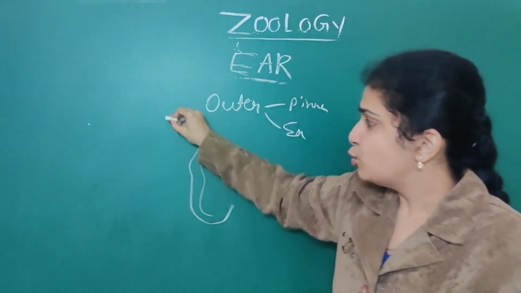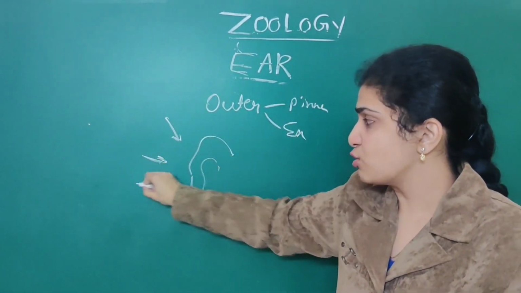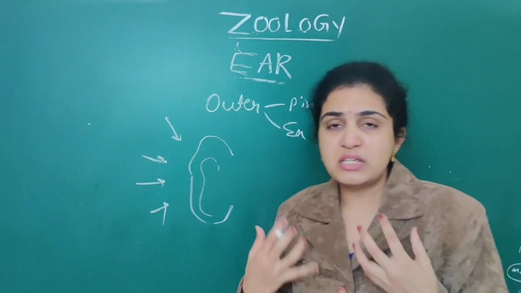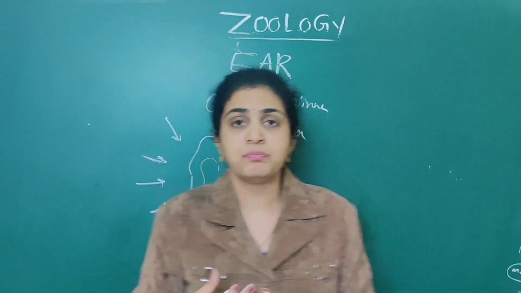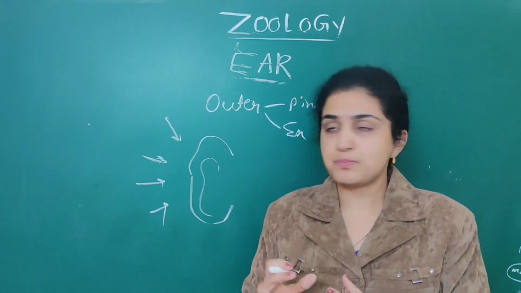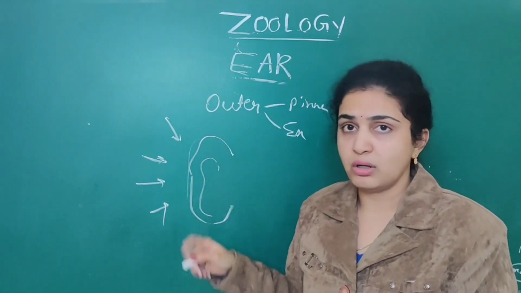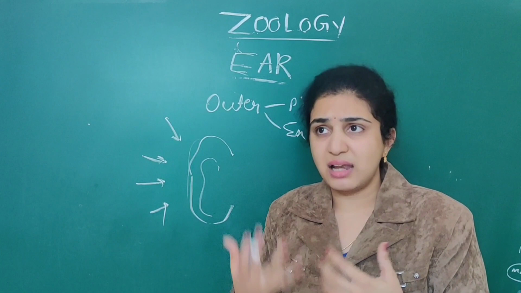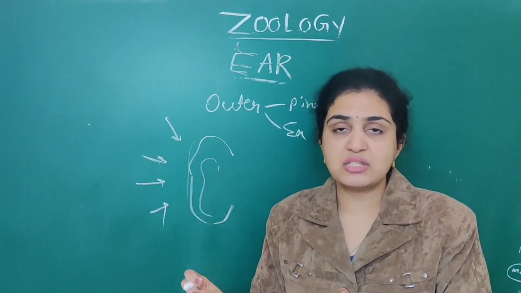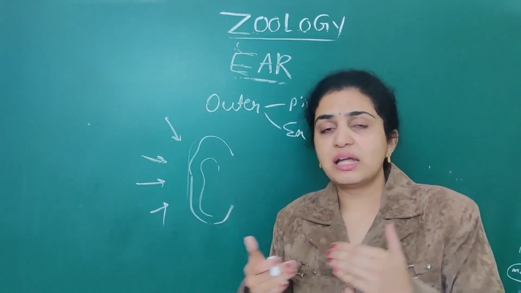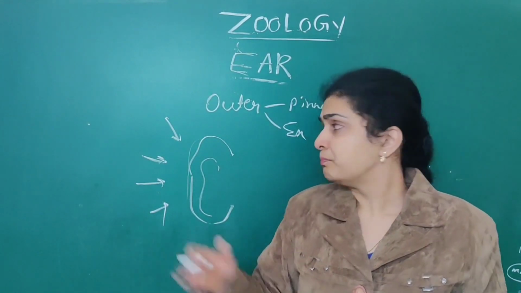From there, numerous vibrations are produced in the air. All of these are grasped by the pinna only. Like that, the outer ear first grasps the vibrations in the air, and then it gets transferred into the inner ear.